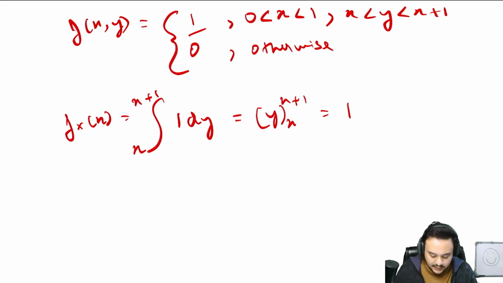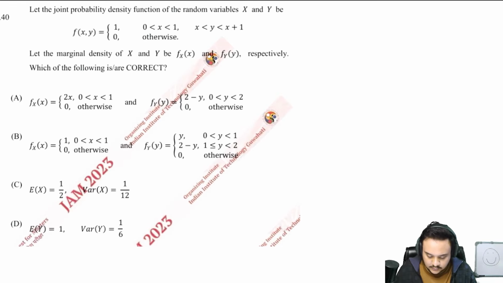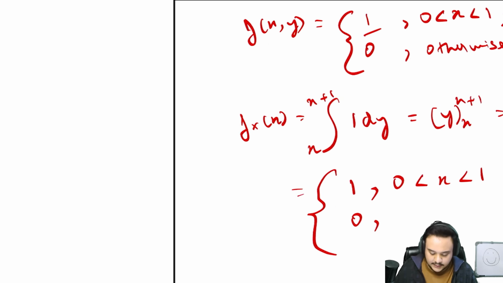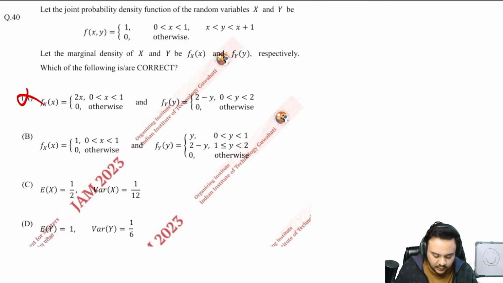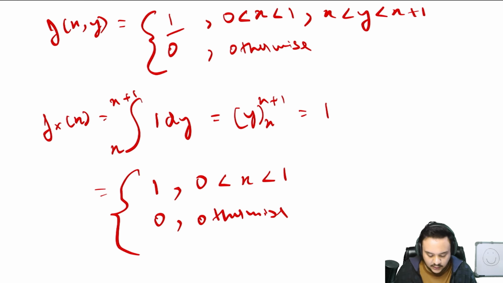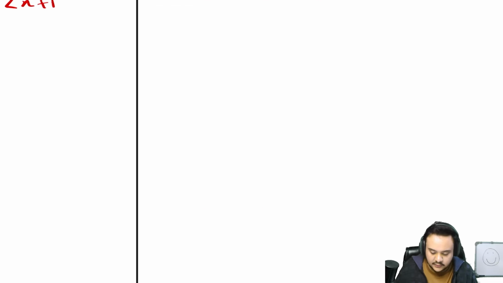Okay, and so basically you can just write the marginal density function as 1 for the interval of 0 to 1 for x, and it will be 0 otherwise, right? So if you look at the options, this is wrong, this is right. But we are still going to check for y regardless, so that you are not confused about it. Okay, how do you check for y?